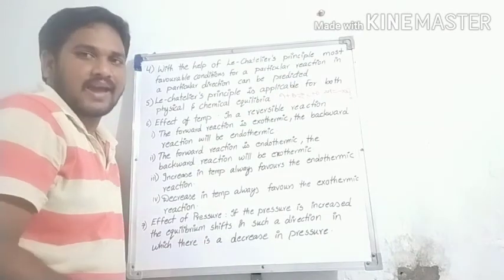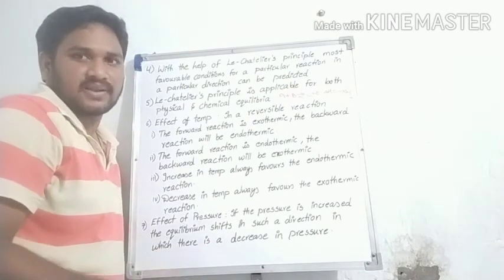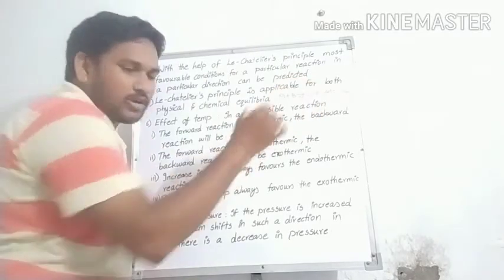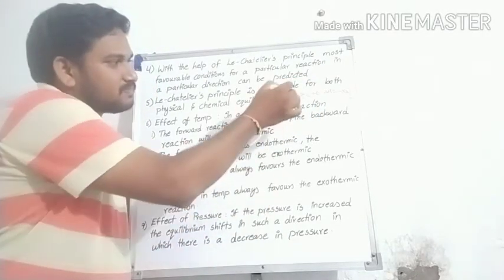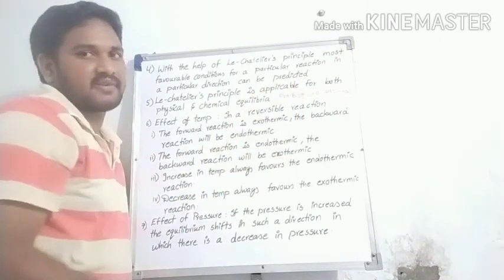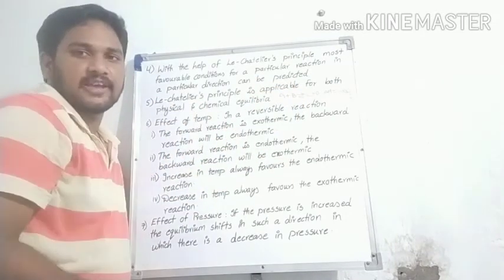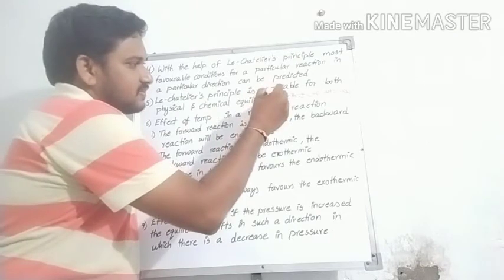Sir, in this manner increase the temperature favors the backward reaction, decrease the temperature favors the forward reaction in the exothermic reactions.